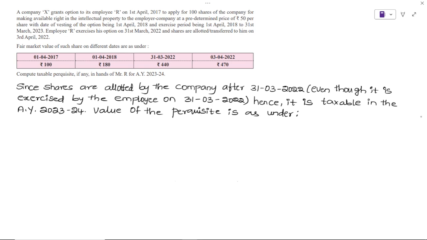This I am continuously telling, it remains the same. But suppose they ask another question: in which year will the sweat equity shares be taxable?